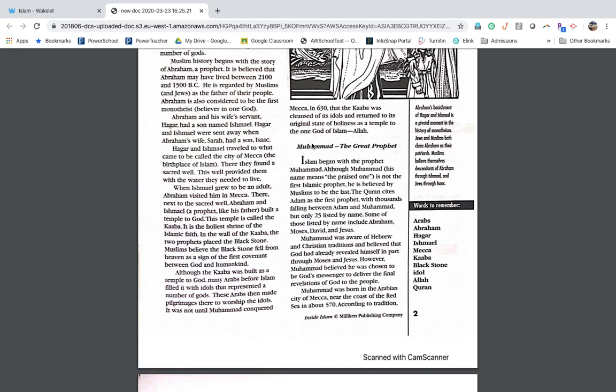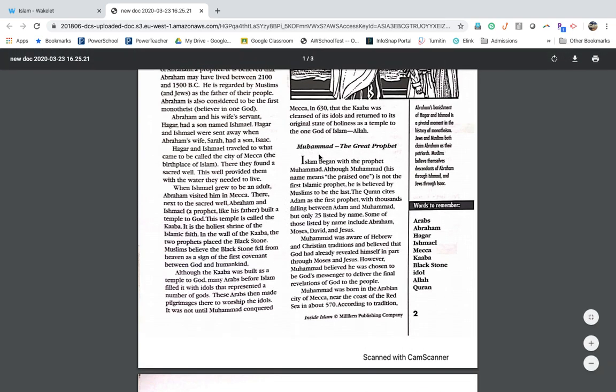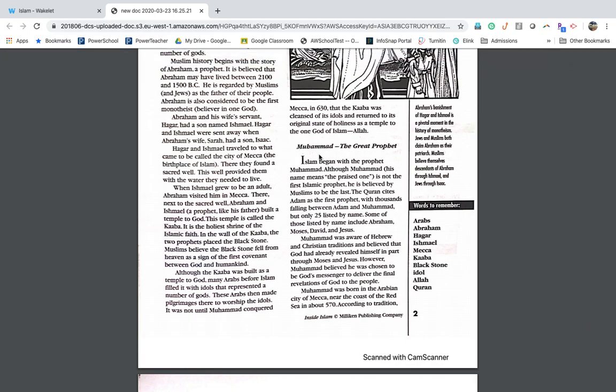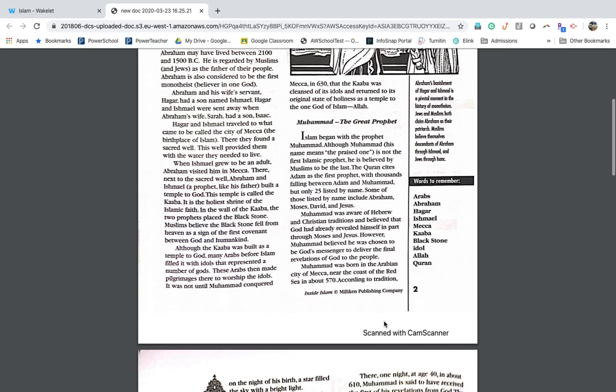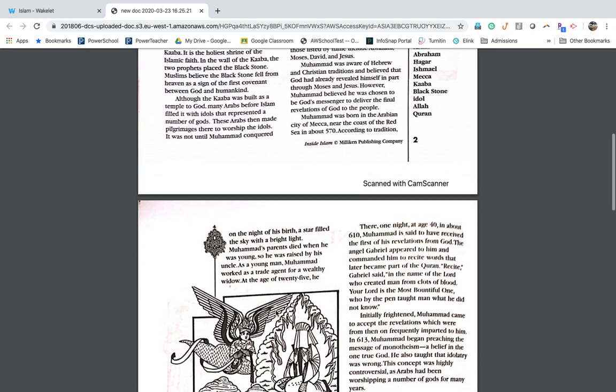And then you're going to see the start of Islam by looking at a short biography of the Prophet Muhammad. So I want you to read through this and make sure you understand exactly how Muslims view Muhammad. Do they view him like how we view Jesus? Do they view him like how we would view a prophet in the Old Testament? I want you to pay attention to what Muslims say about Muhammad.